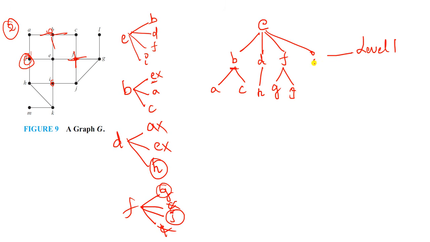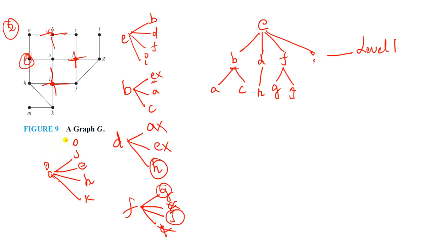Okay, now come to the next one. In level 1, what is the remaining element? Only one element left out here, I. So where is the I? Here, I. I having incident with J and E and H and K also, right? 1, 2, 3, 4. 4 nodes will be there, right? I having edge with J, I edge with E, I having edge with H, I have edge with K.